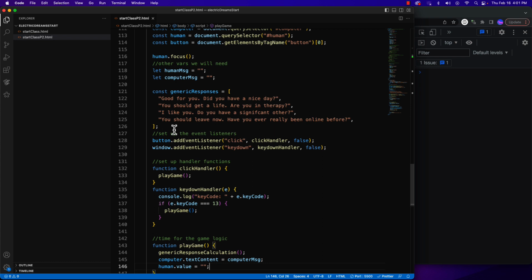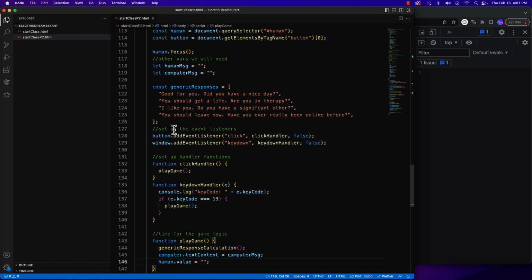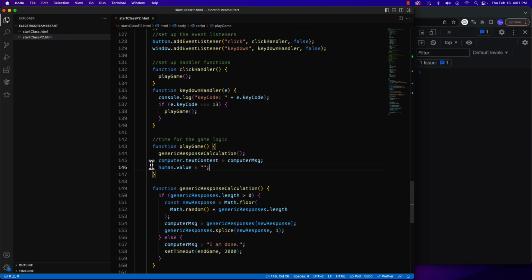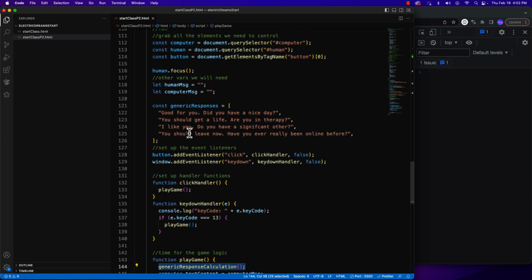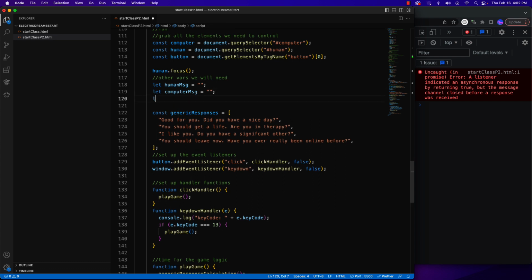So now what we need to do is really start fleshing out playing our game here, because we don't want to just do the generic response calculation. So one thing I'm going to do is add in an additional variable. I'm going to go back into my section where I have my variables, and I'm going to create a variable, and I'll use let. Now we use let instead of const here because when I say const, that's a variable where I can't change the kind of thing that it is or its value.